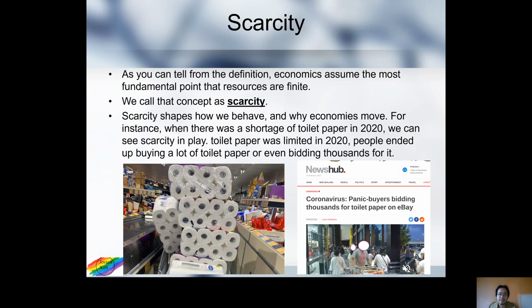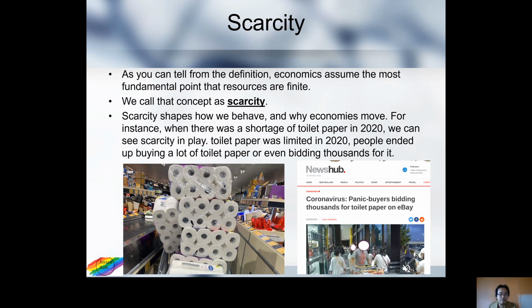In 2020, there was a shortage, or perceived shortage, of toilet paper. I wonder why. There was basically no toilet paper around. In some places you saw how people bought toilet paper, and even in New Zealand, some people ended up bidding thousands for it.